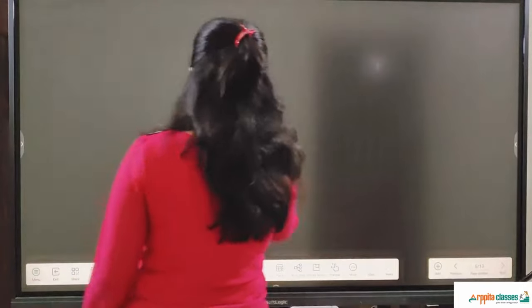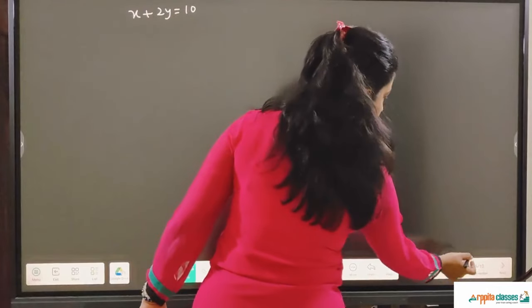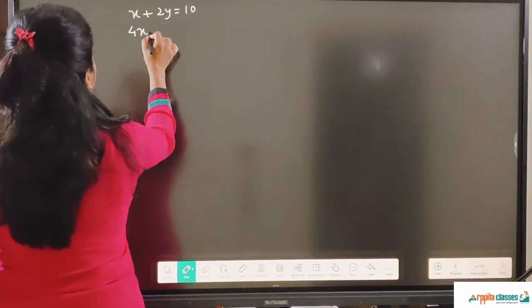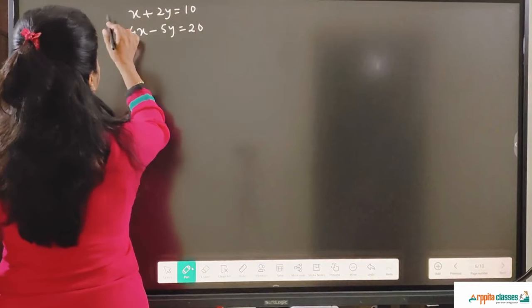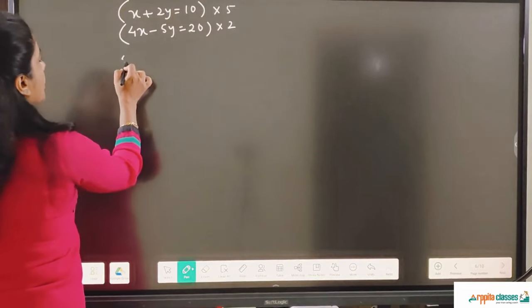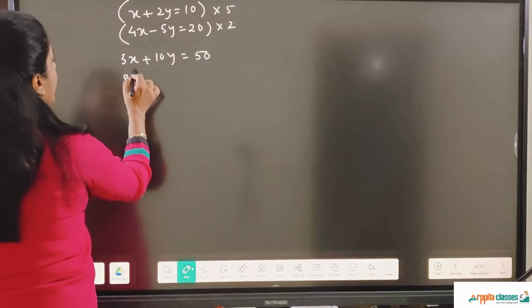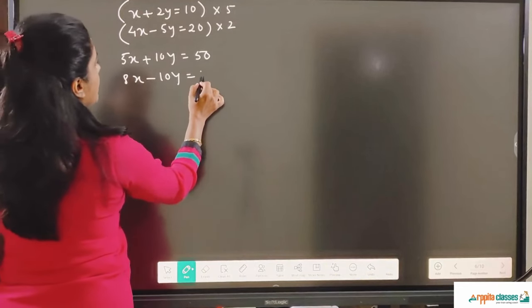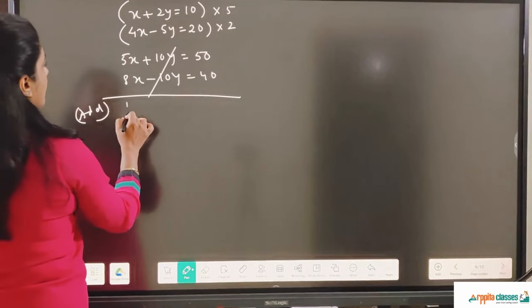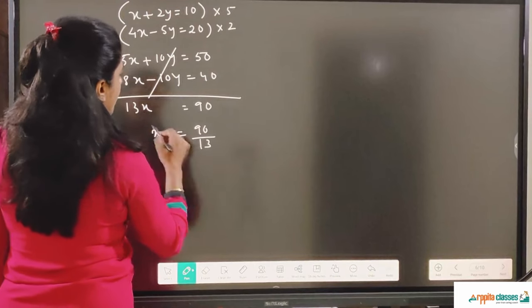x plus 2y is equal to 10, and the other one is 4x minus 5y is equal to 20. So I'll multiply this by 5 and this by 2. So this is 5x plus 10y is 50, and this is 8x minus 10y is 40. Adding the two equations, this is getting cancelled. 13x is 90. x is equal to 90 upon 13.